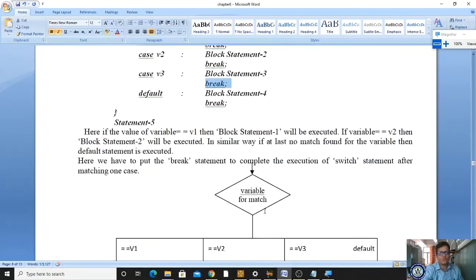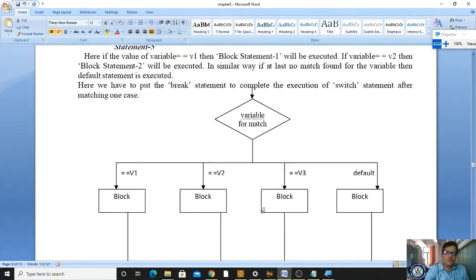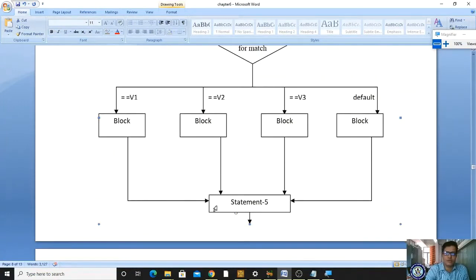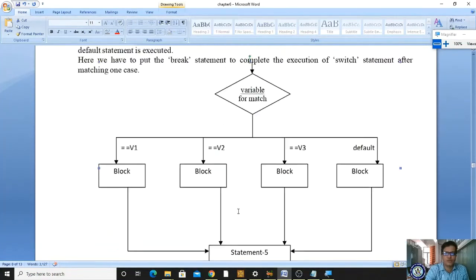Okay, now we will see the flowchart of this switch case for variable matching. Suppose I give v1, v1 will be executed, and after that it will terminate. Whatever rest of the statements exist, it will be evaluated. Suppose I enter variable v2, all of this will be skipped and control comes directly here. It doesn't go from here to here, it directly comes to here.